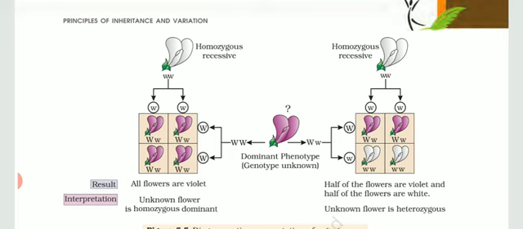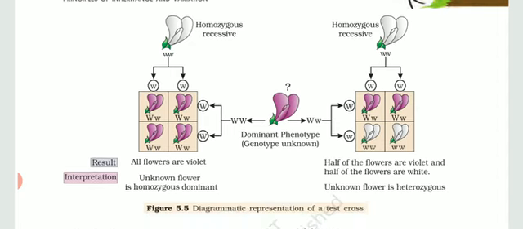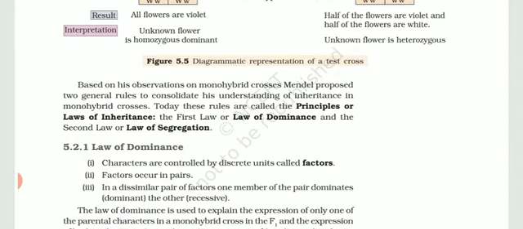Again here they have taken the purple color as capital W and the white as small w. So you can see in the very first case all are appearing to be violet or purple. In the second case, half of the flowers are violet and half of them are white. In this way, we can simply recognize.